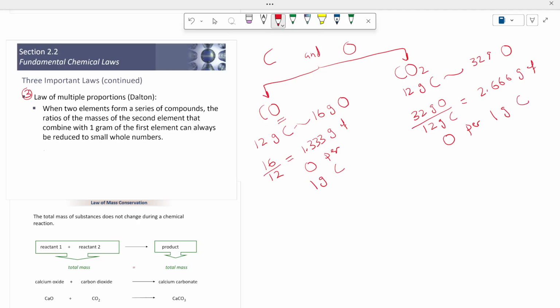Now, when you divide 2.666 grams, the result of the second compound, which is carbon dioxide, over the result of the first compound, which is carbon monoxide, it will be 2.666 over 1.333, which equals 2 over 1. So the ratio of oxygen in the second compound, carbon dioxide, to the ratio of oxygen in the first compound, carbon monoxide, is 2 to 1. So as you can see, we can always reduce it to a small whole number.